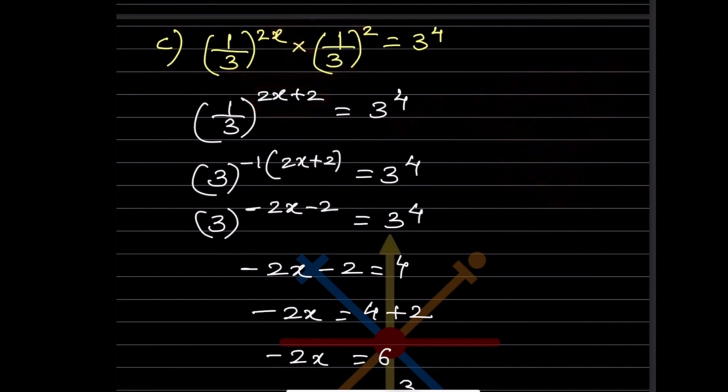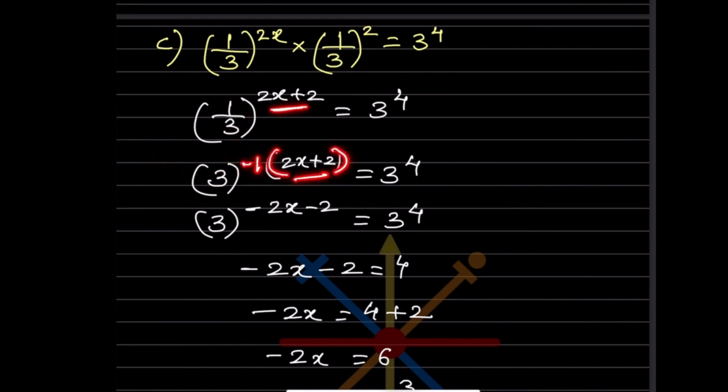So what we can do here, now since this is 1 by 3 and this is 3, and we want the value of x, we can flip this over. If you are flipping over, 1 by 3 becomes 3 by 1, so the exponent is going to be minus 1. Did you get it? Why did we do this? Because we wanted both the bases to be same. So this step is important, because now I want this 3 in the numerator. So we will make it minus 1 over here. And then this is the same.